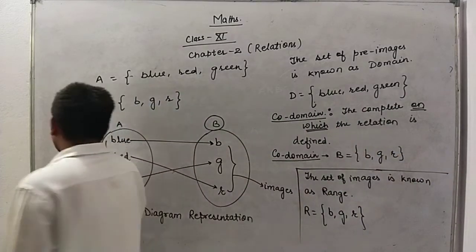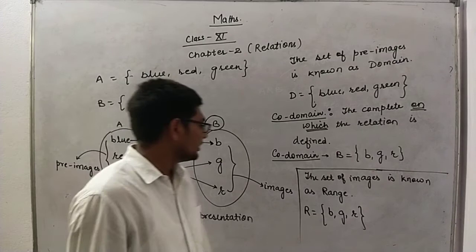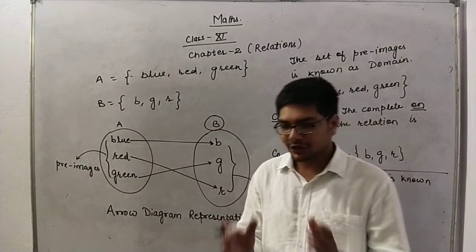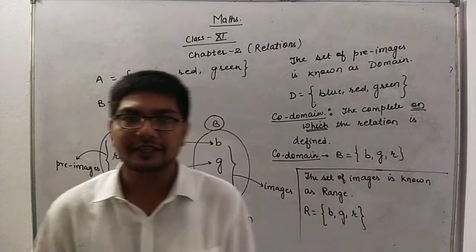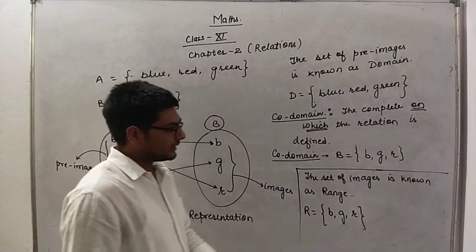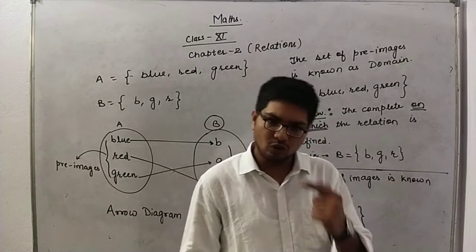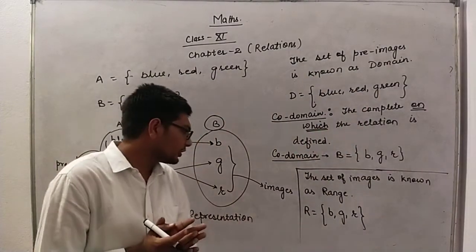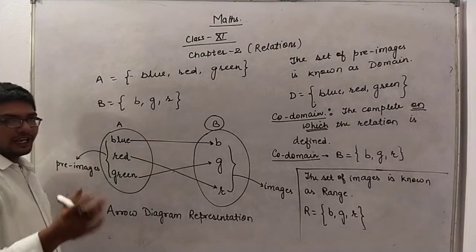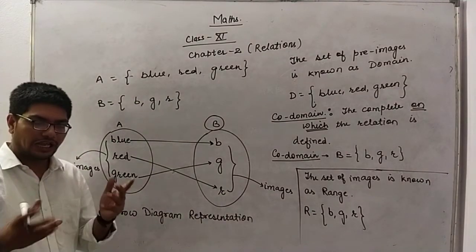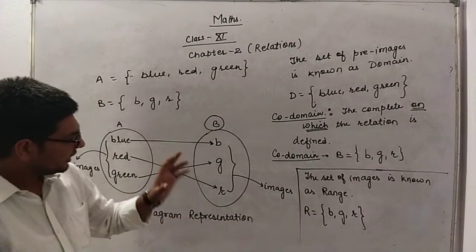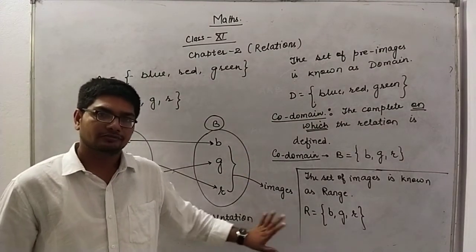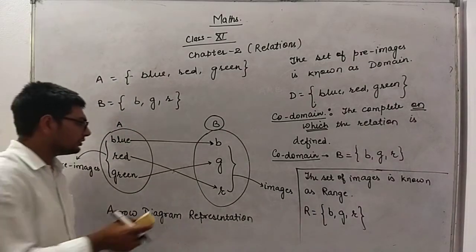So here one question will arise in your mind. Sir, are codomain and range the same thing? Does codomain and range mean the same thing? Okay, so let me clear your doubt here. No, codomain and range do not mean the same thing. Suppose that the relation had been defined in some other manner. Here in this particular relation, codomain is equal to range.